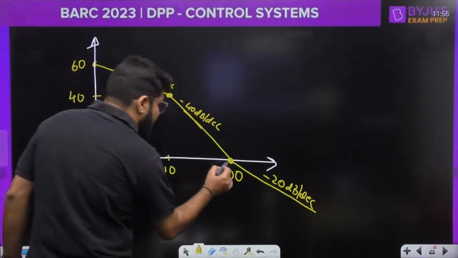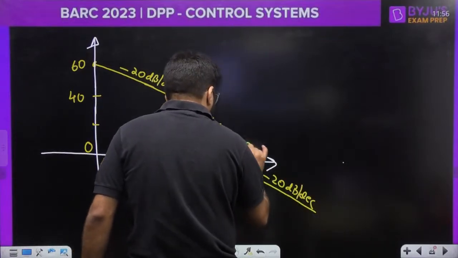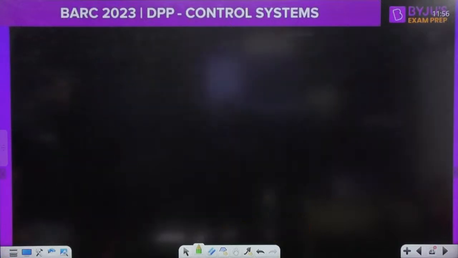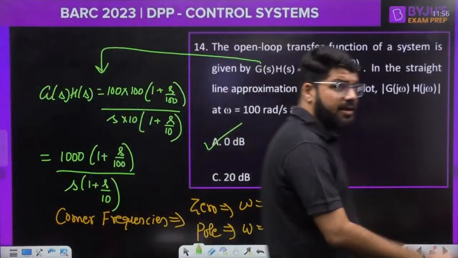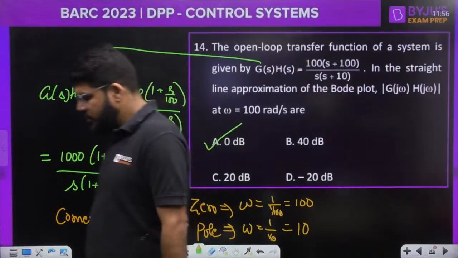So the correct answer here is magnitude being 0 dB. The correct answer is A. Is that clear? The correct answer is equal to A.